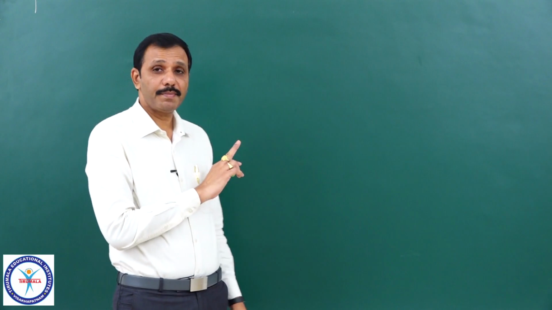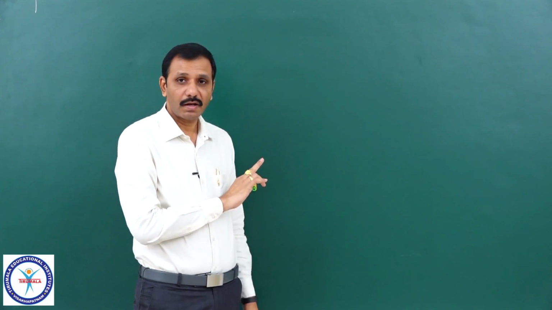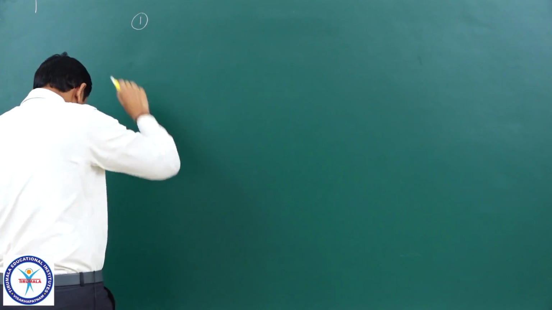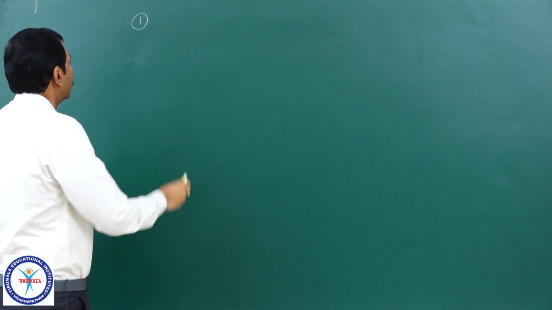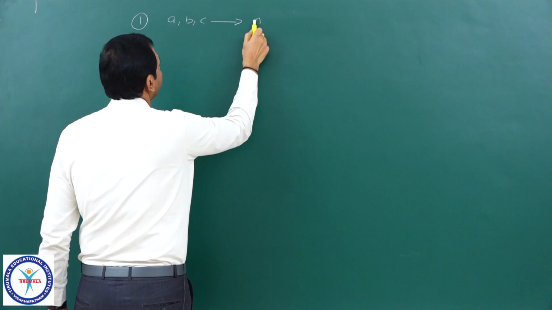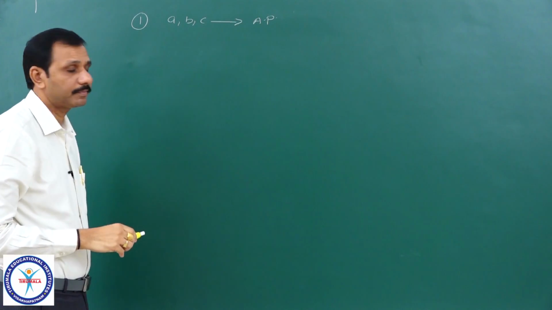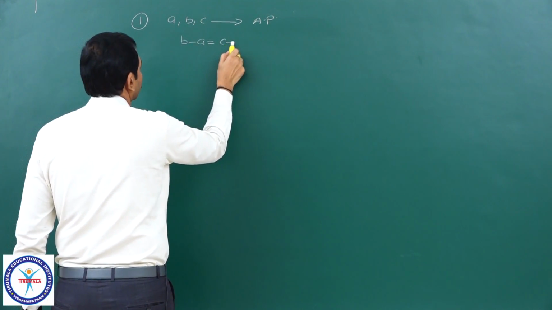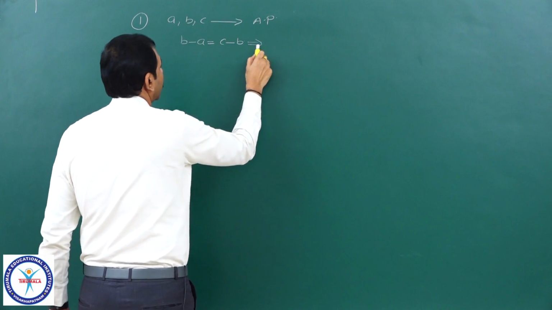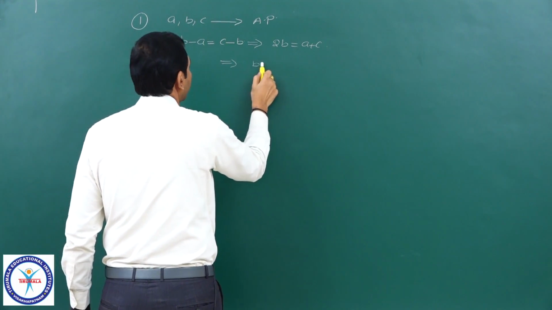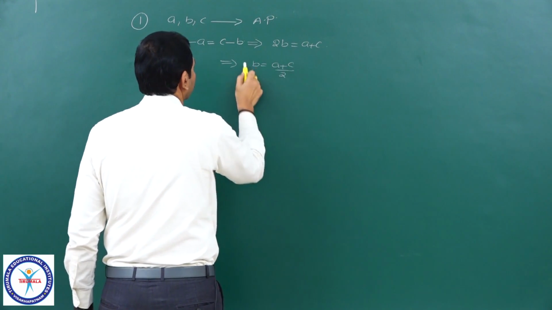Before going to do problems on this arithmetic progression, first we will see some properties of this arithmetic progression. Listen carefully. First one: whenever a, b, c are in AP, then we always know second term minus first term is equal to third term minus second term, that implies 2b is equal to a plus c, or therefore b is equal to a plus c by 2.